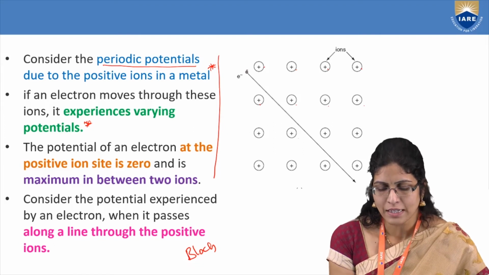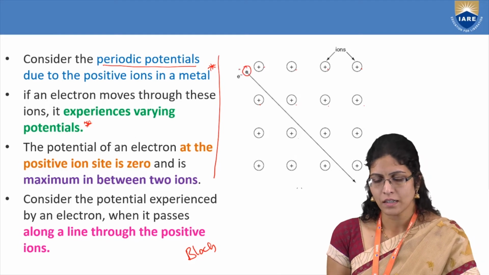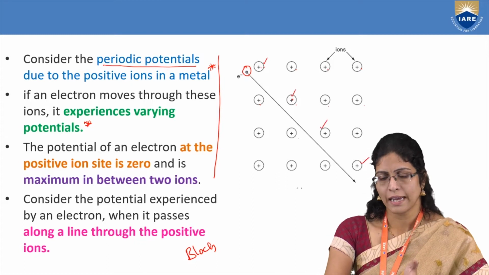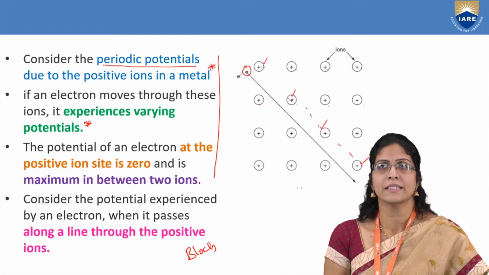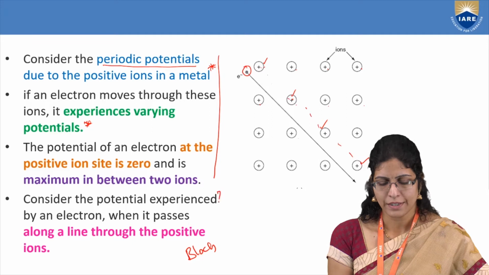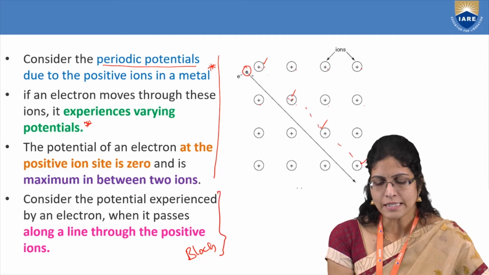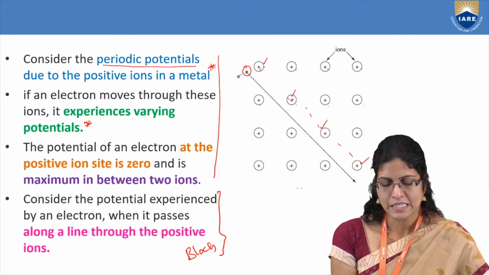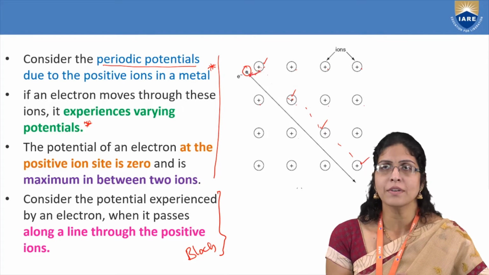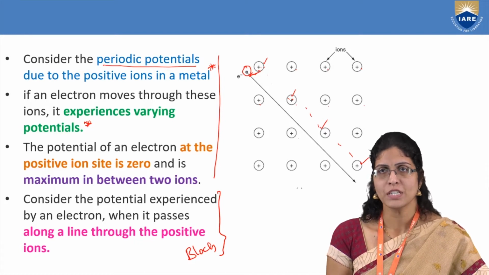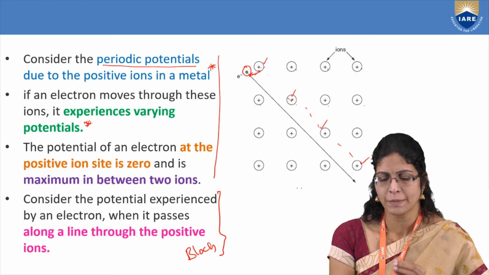In this, they have considered one electron. Let me think that these are my positive ions across the line. If I take it like this, this is across the line that I have to consider. Taking this point into consideration, what will happen to this electron? When it is at the positive ion, it will experience a force so that it will not be able to move. Hence, the potential of the electron will be zero here.